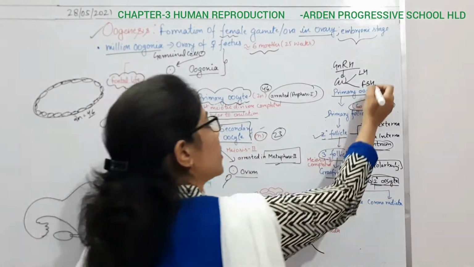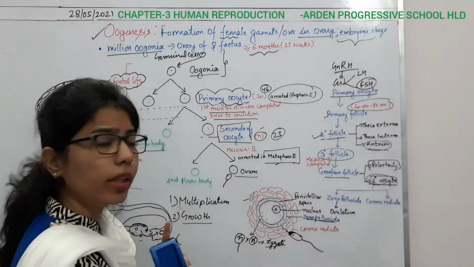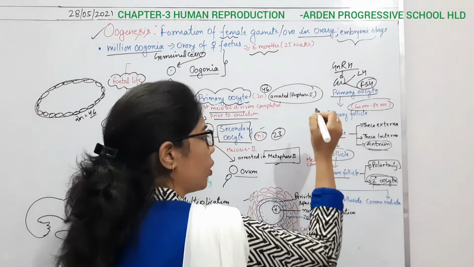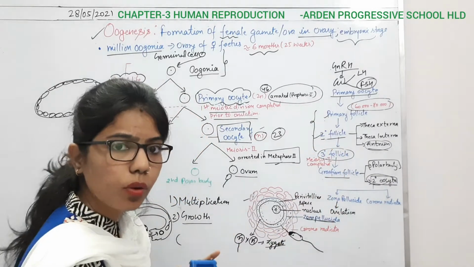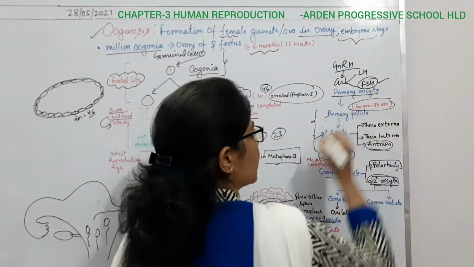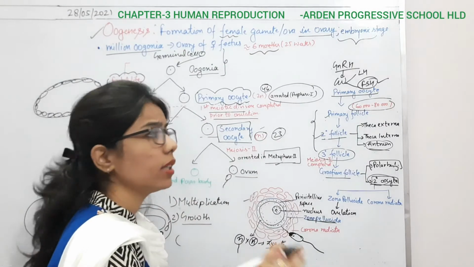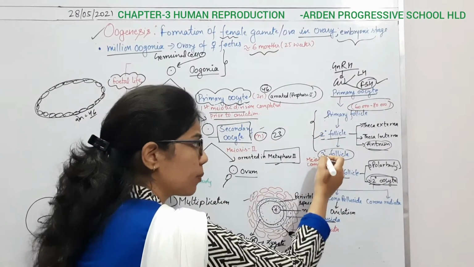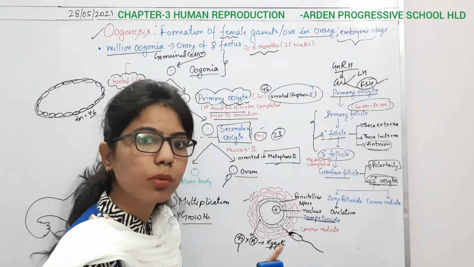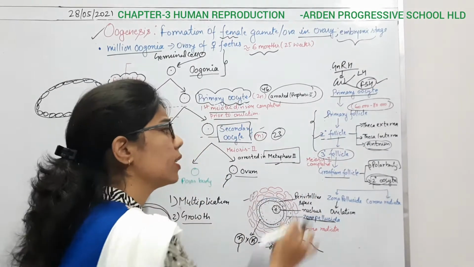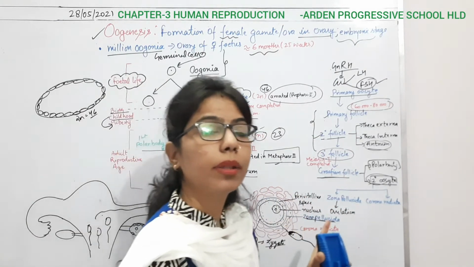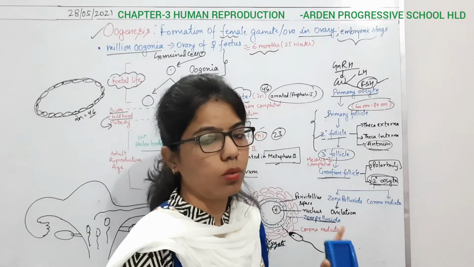The role of FSH is very important in forming the follicle. Whatever follicles we are creating here, primary follicle, secondary follicle, tertiary follicle, they form with the help of FSH. When the follicle stimulating hormone is high in concentration, it is responsible for the formation of the different types of follicle. Once the follicle has matured, there will be release of estrogen hormone also. Why is it so?